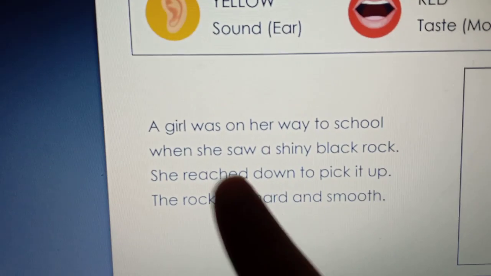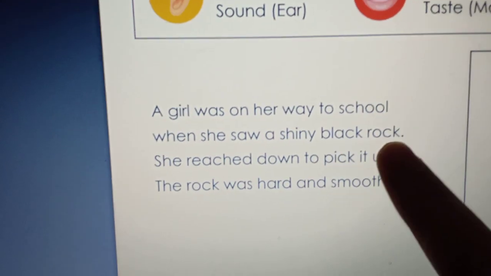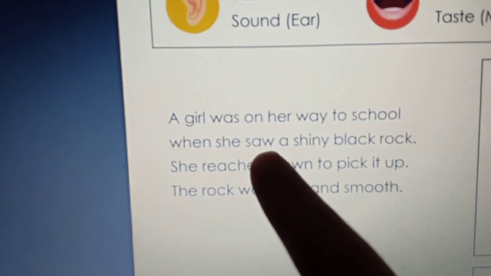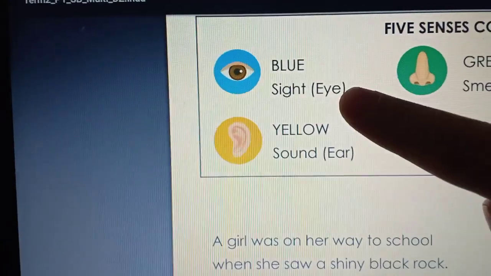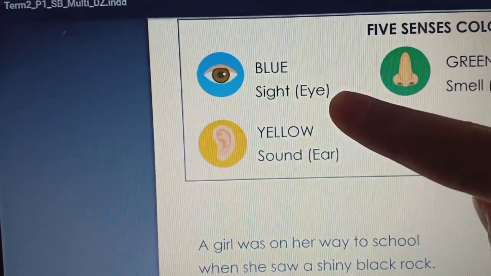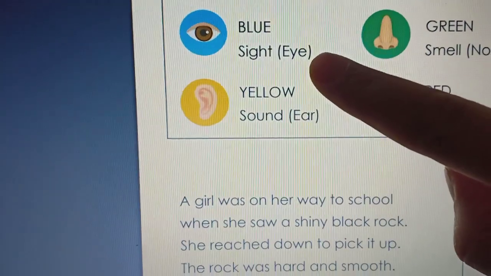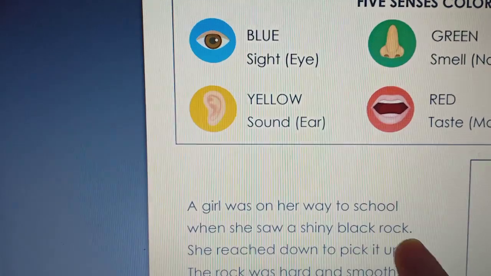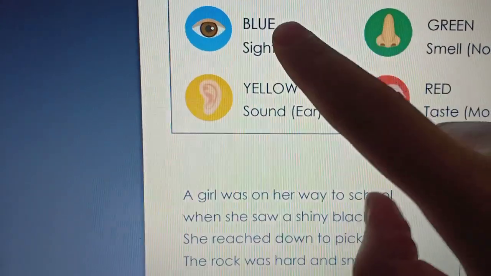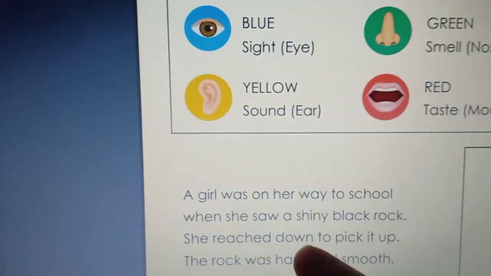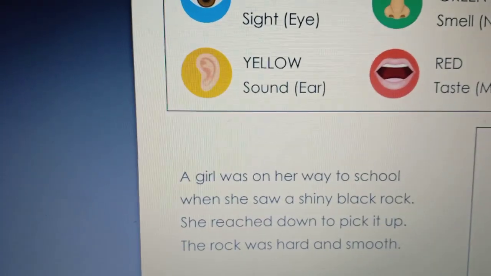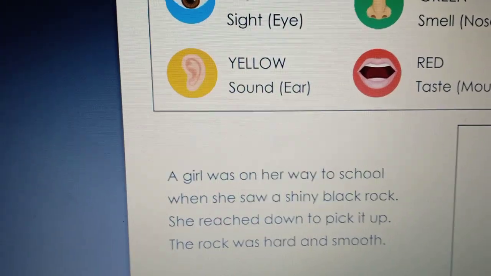Excellent. She saw a shiny black rock. She saw, so she used the sight sense. So we will underline saw a shiny black rock, so this in blue, because we are using the sense of sight.